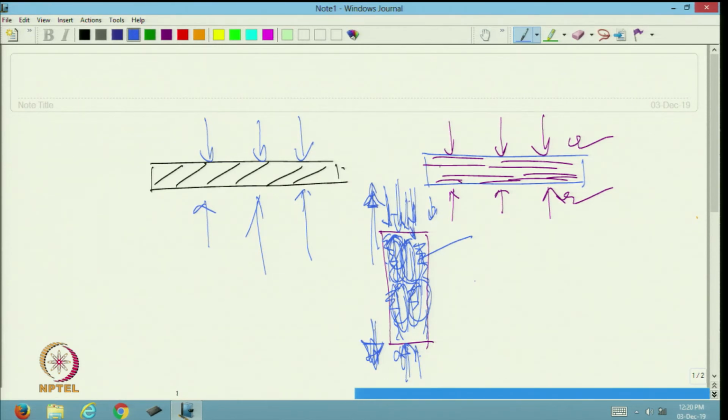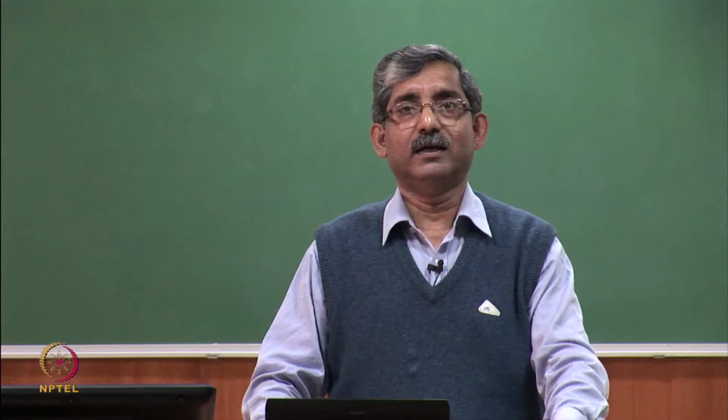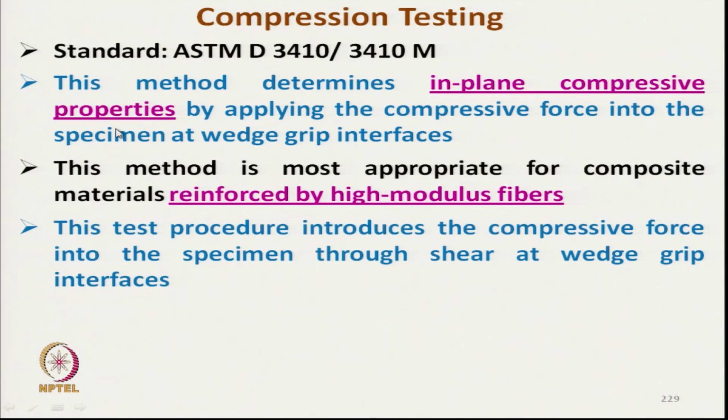So, that is why in case of composite we must test for in-plane compression.